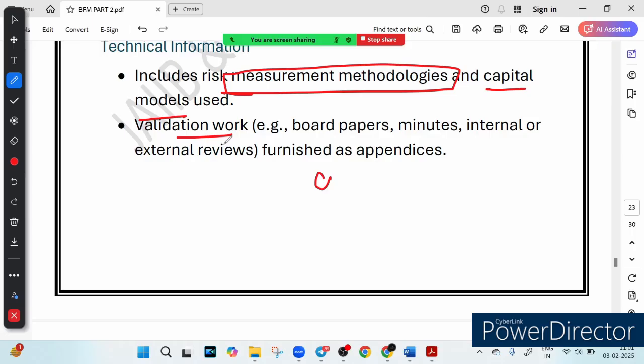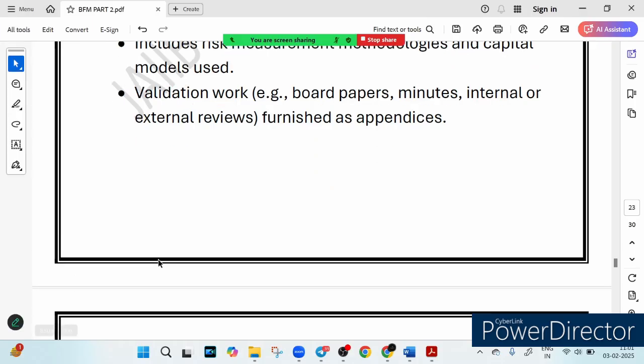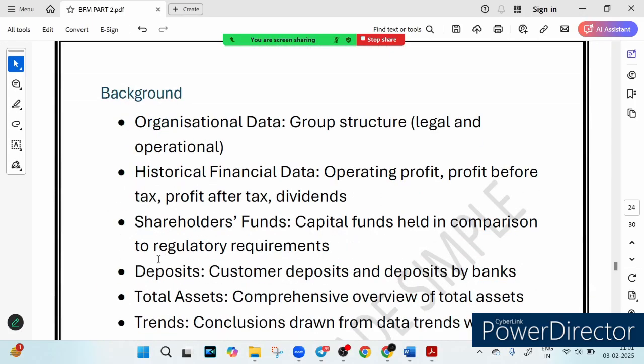So the final wrap up: why is the ICAAP document so crucial? Because it tracks the bank's risk and financial stability. It guides the board and RBI. It ensures that the bank stays prepared for financial ups and downs. So I hope this makes your concept clear. Now let's talk about the background.